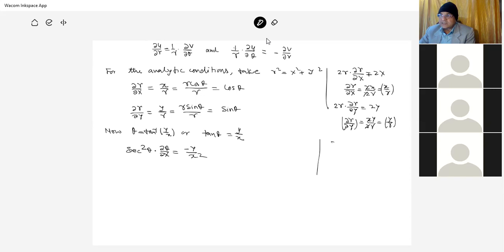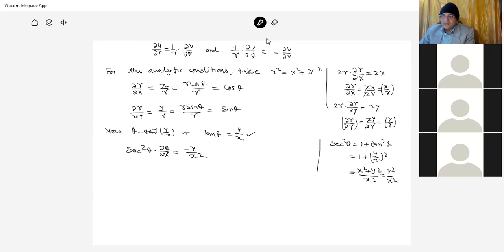So this sec square theta is equal to 1 plus tan square theta. 1 plus tan square theta is equal to 1 plus y by x whole square. So this is x square plus y square by x square. This is r square by x square.